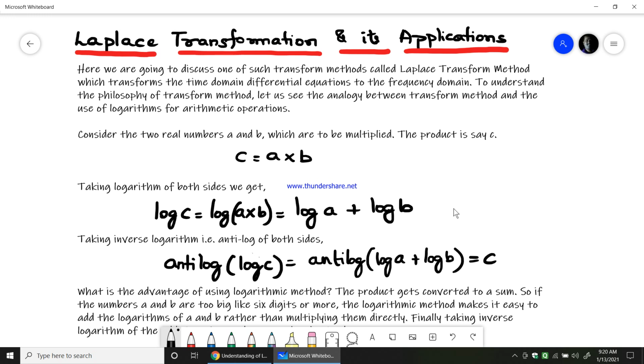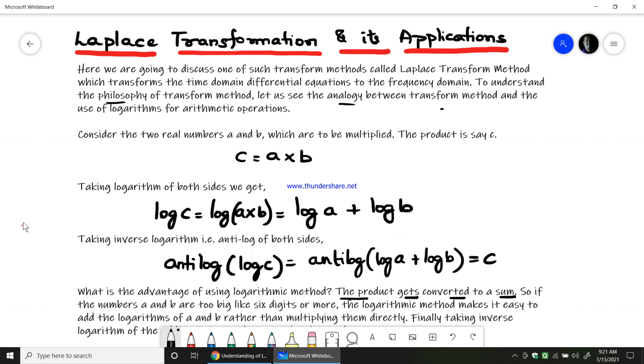Okay, so taking the inverse logarithm is related to anti-log. If I take the anti-log of log C, I will get back C. So the advantage of using the logarithmic method here is that the product gets converted into a sum. Now this is where the philosophy of the transform method came into the picture. So the analogy between the transform method and the use of logarithms for arithmetic operations is what we need to keep in mind while defining the Laplace transform.